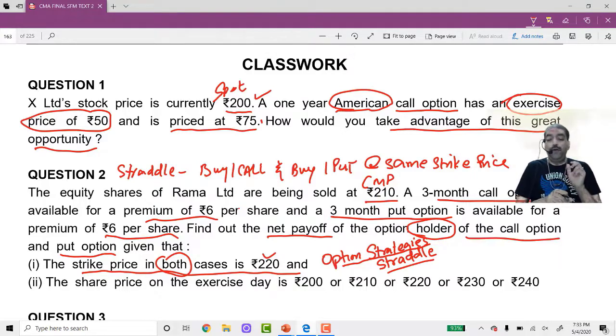Okay? Now we have to see how to solve this problem. I will take one at a time first. I will take the call option first, and the put option second. Find out the profit or loss in the call option, and the profit or loss in the put option, if I am going to exercise, when I am going to exercise. And then combine the profit and loss of both the options, so that I know the net payoff.